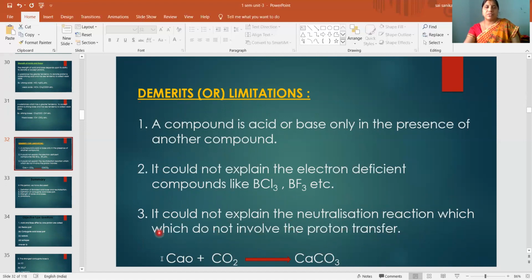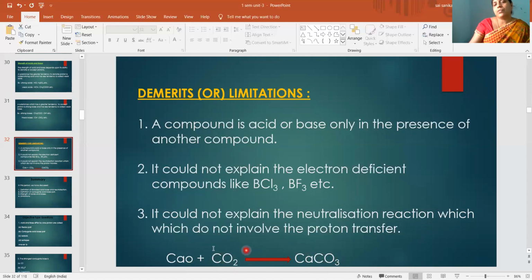For example, we already studied this in the first theory, the Arrhenius theory of electrolytic dissociation: calcium oxide and carbon dioxide, basic oxide and acidic oxide. Here, is any proton transfer taking place? No, even though it is a neutralization reaction.